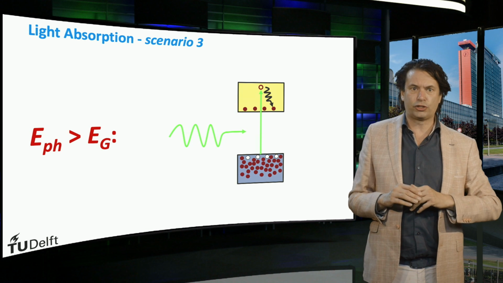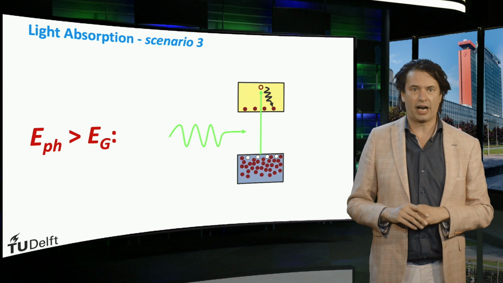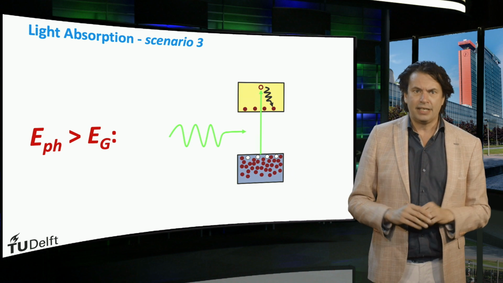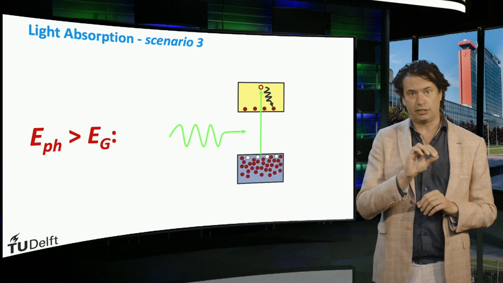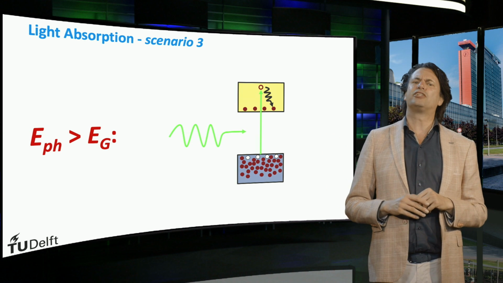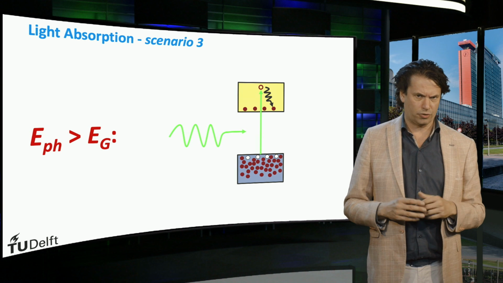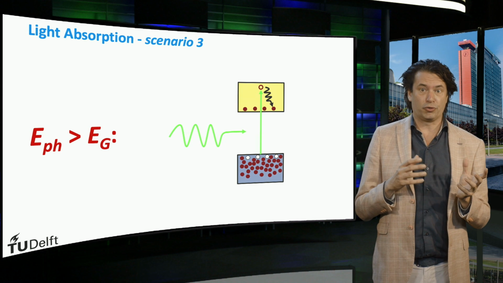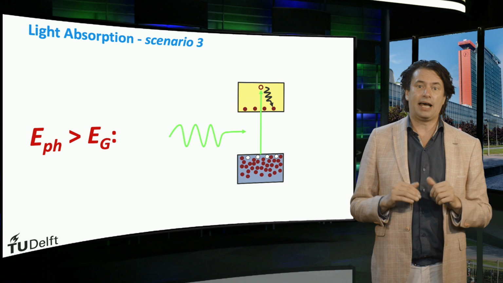In these situations, the hot electrons or holes very fast relax back to the lower energy positions. For the electron, this is the bottom of the conduction band, and for the hole, this is the top of the valence band. This extra energy is released as heat and will result in heating up the semiconductor material. So the rest energy, which is the photon energy minus the band gap energy, ends up as heat.